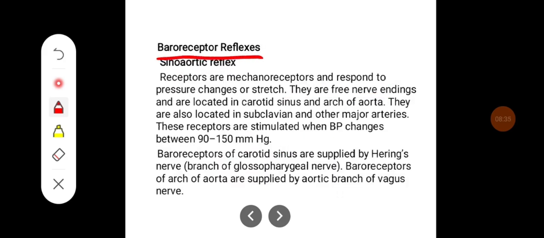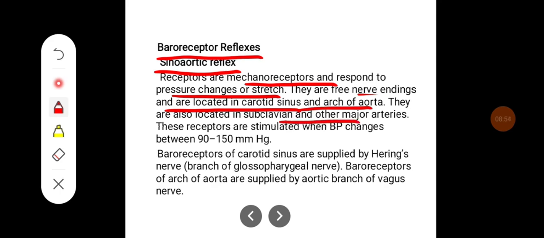Baroreceptor reflexes, which are also called the sinoaortic reflex. Receptors are mechanoreceptors and respond to pressure changes or stretch. They are free nerve endings and are located in the carotid sinus and arch of aorta. They are also located in the subclavian and other major arteries. These receptors are stimulated when blood pressure changes between 90 to 150 millimeters of mercury.